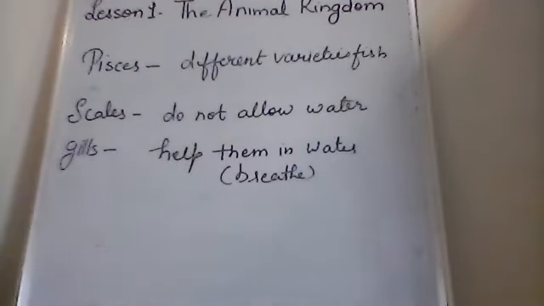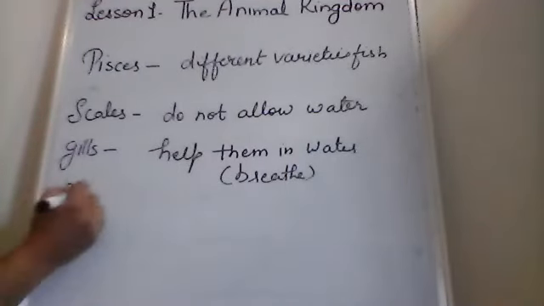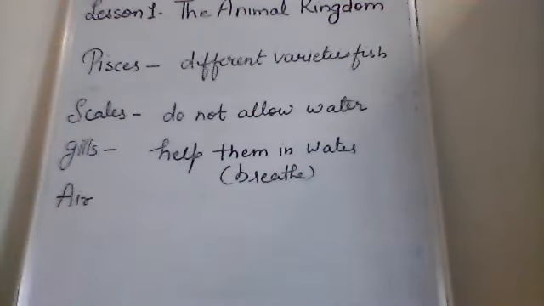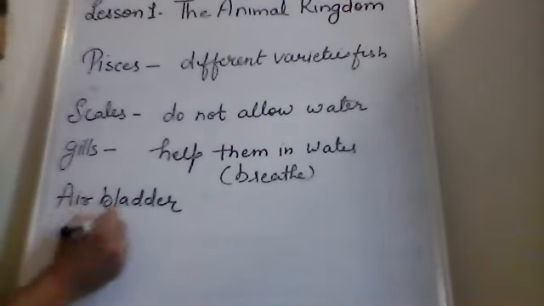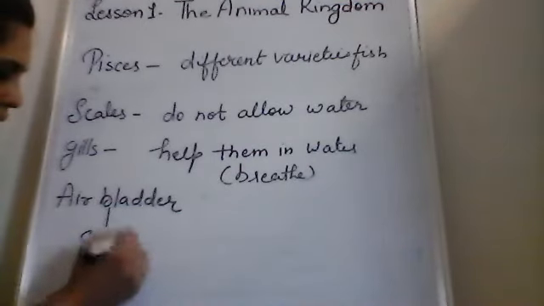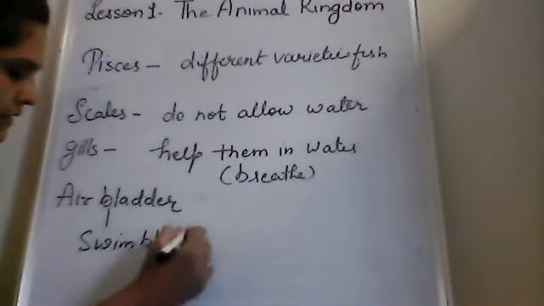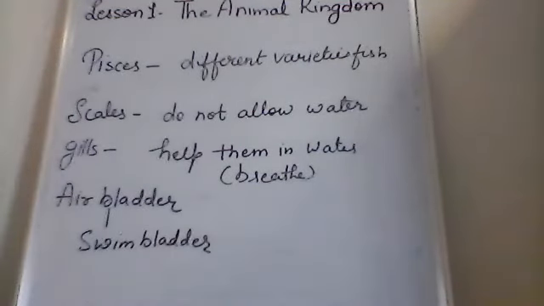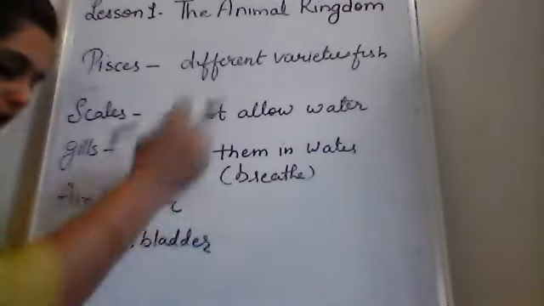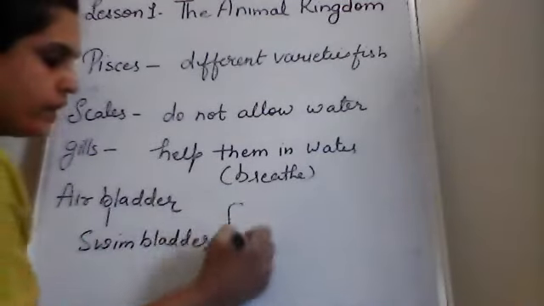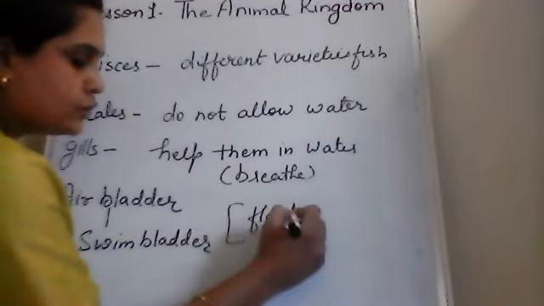Now moving ahead to the next part, some fish have an air bladder, also known as a swim bladder. The air bladder, or swim bladder, helps them to float on the water surface.